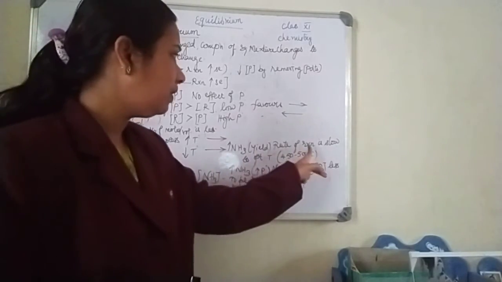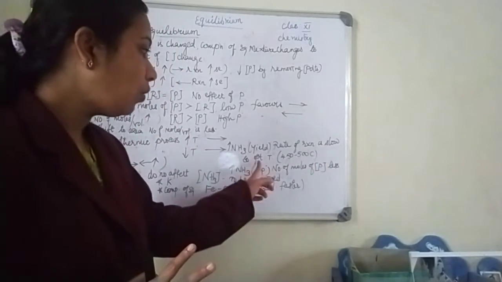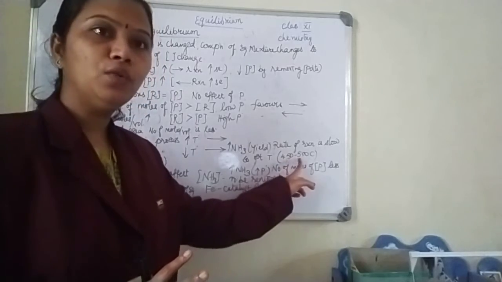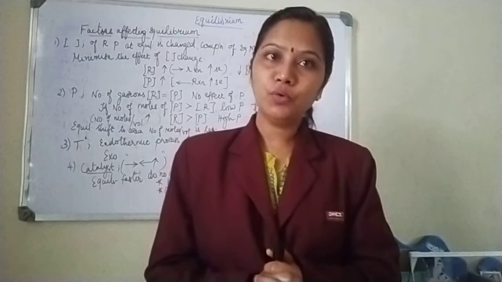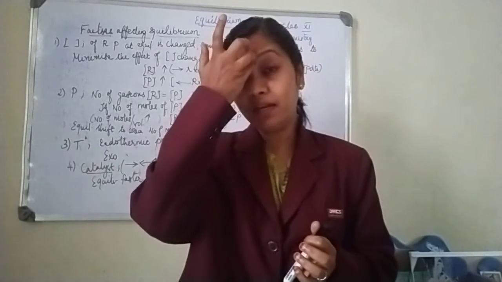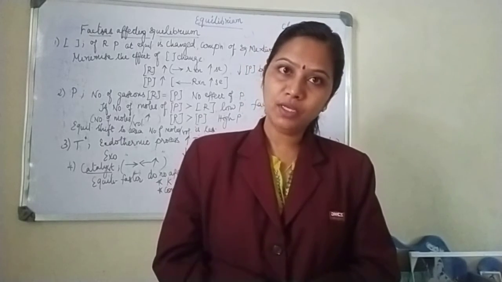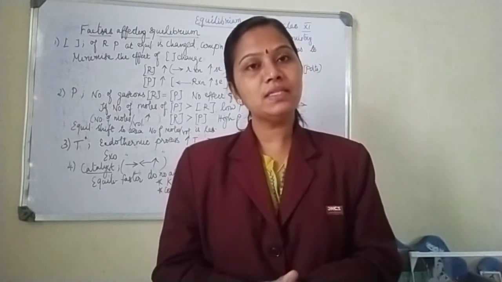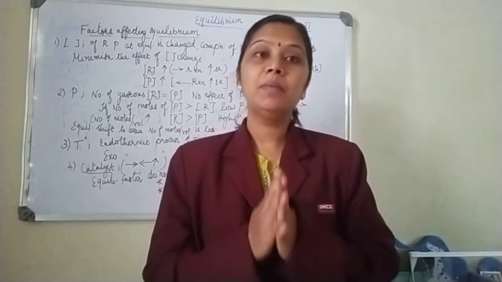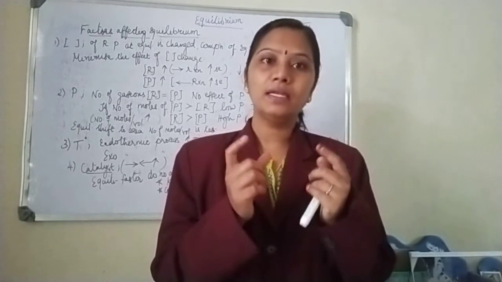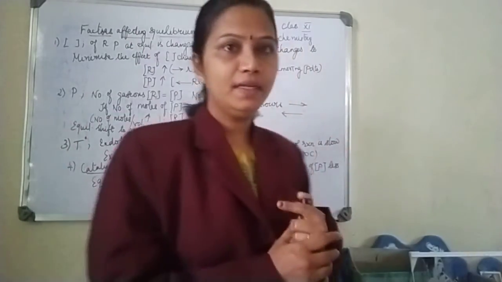However, the rate of reaction is very slow. So I need to keep the temperature optimum between 450 to 500 degrees Celsius. So in the preparation of ammonia by Haber's process, where nitrogen and hydrogen combine to give you ammonia, the yield of ammonia is more if temperature is less. Why should temperature be kept less? Because it is an exothermic process, but the rate of reaction is less, so I need to keep the temperature optimum between 450 to 500 degrees Celsius.